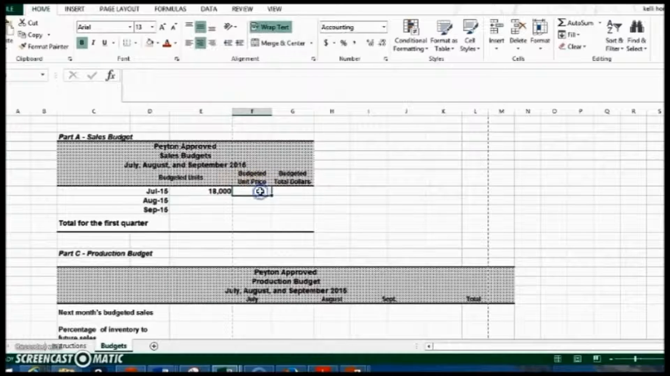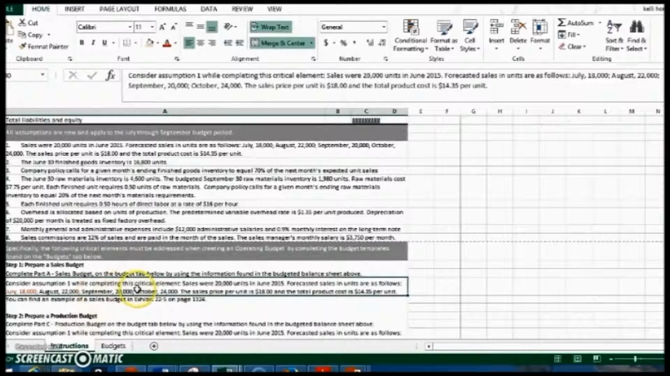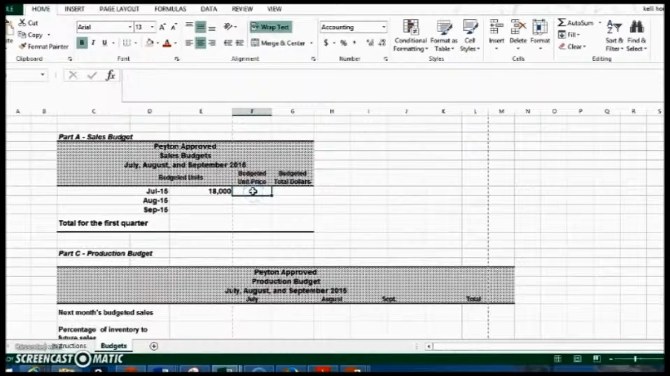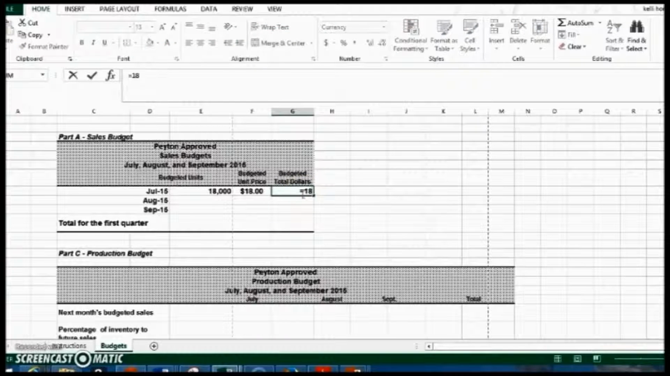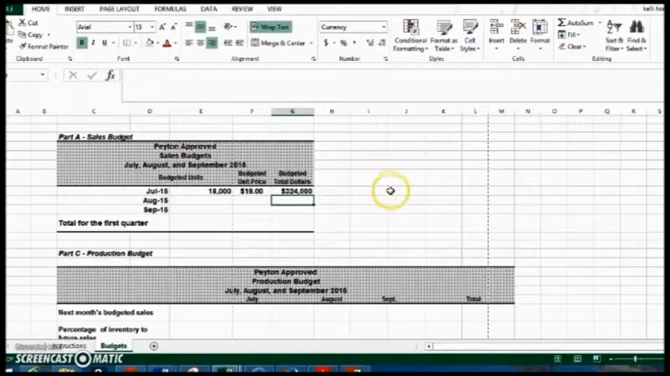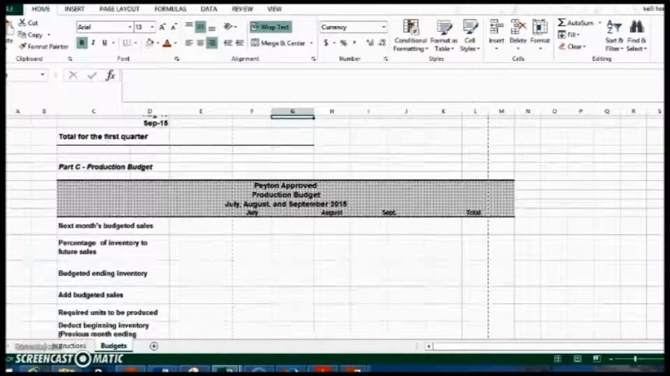Now we also need to know the budgeted unit price. If I read on a little bit more under the sales budget, I see where the sales price per unit is $18. So I'm going to go right back over here and put in that $18. And now I can get my budgeted total dollars simply by multiplying the 18,000 units by the $18. And I see that my budget is $324,000.